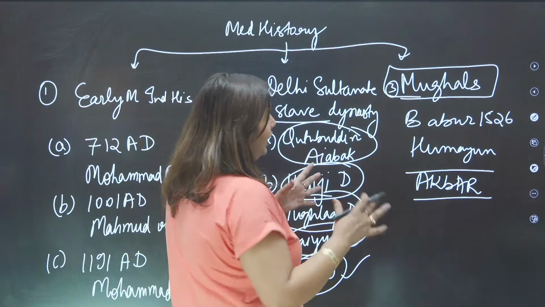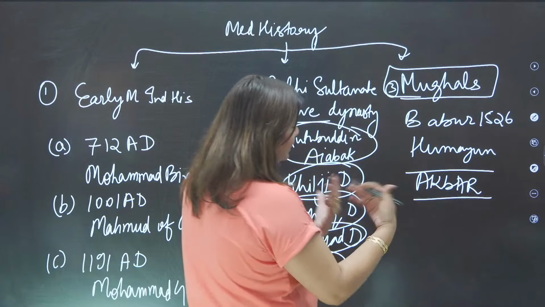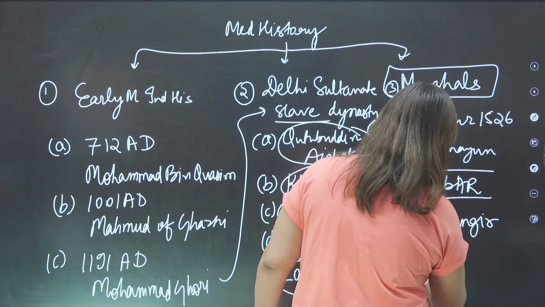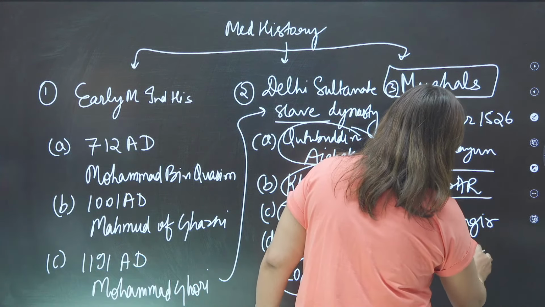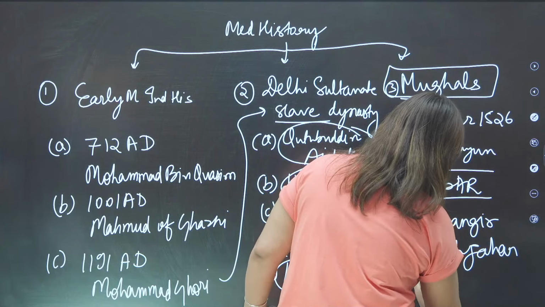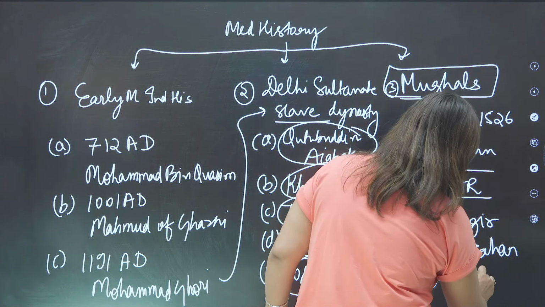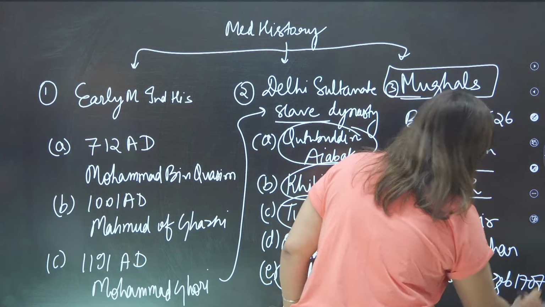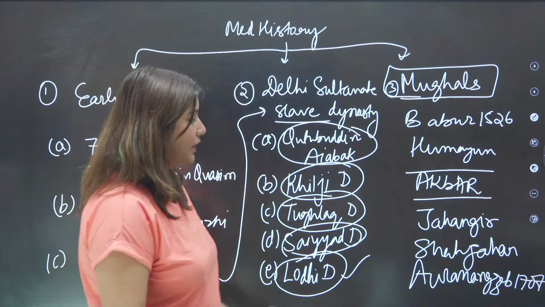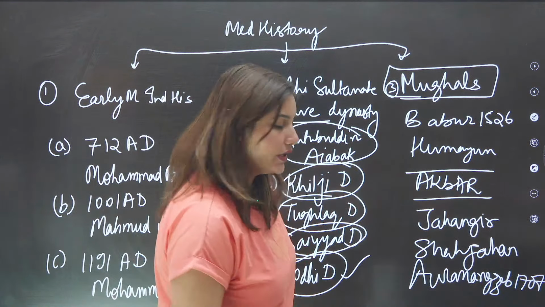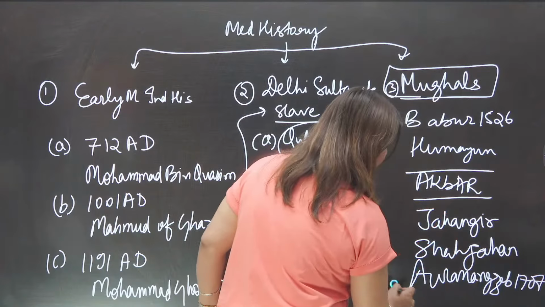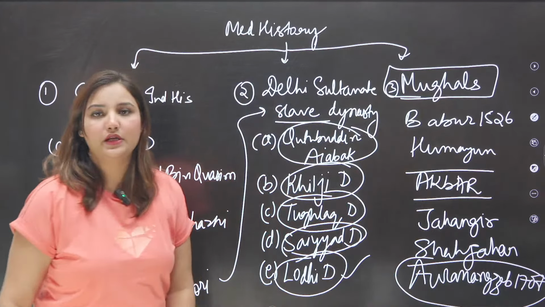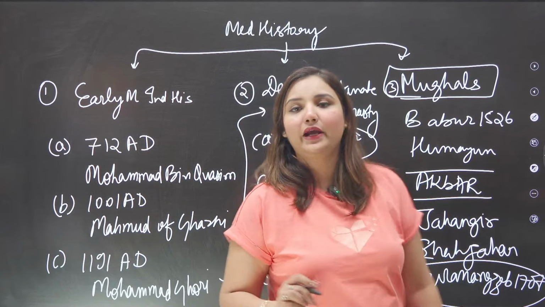Then Akbar came. After Akbar, we saw the rise of other rulers like Jahangir, Shah Jahan, and ultimately Aurangzeb. Aurangzeb died in 1707 AD, and after the death of Aurangzeb, modern Indian history starts. So that is very, very important for you. Remember the date 1707. Now, today, why I told you all these things?